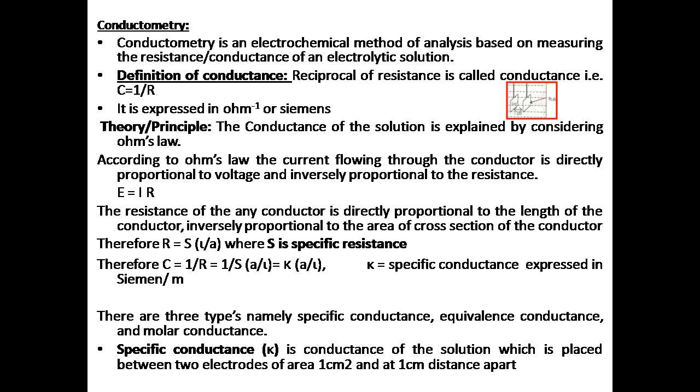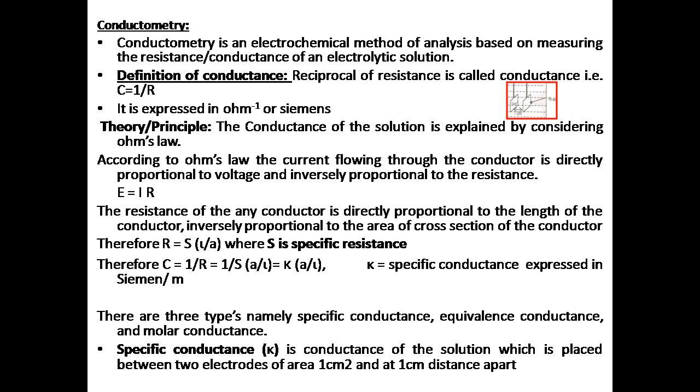Here, the conductance of the solution is explained by considering Ohm's law. You are already familiar with Ohm's law. Just recall what it states. It states that the current flowing through the conductor is directly proportional to voltage and inversely proportional to the resistance. That is E equal to IR.